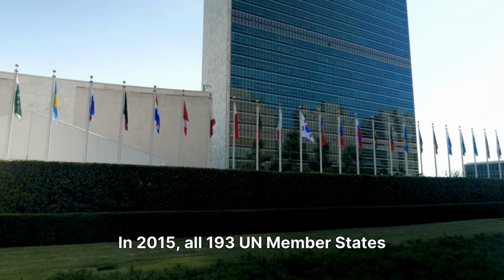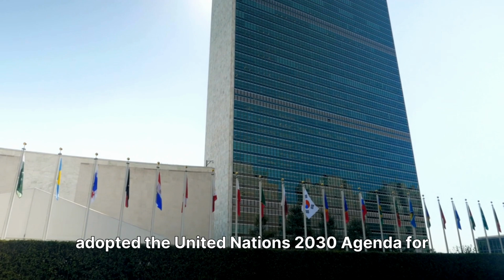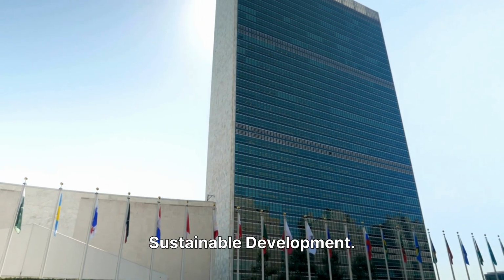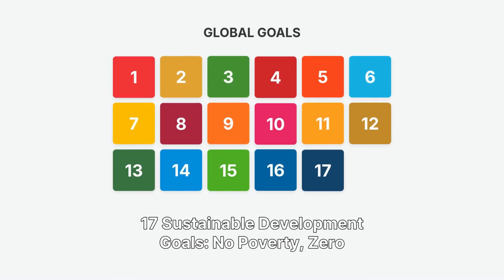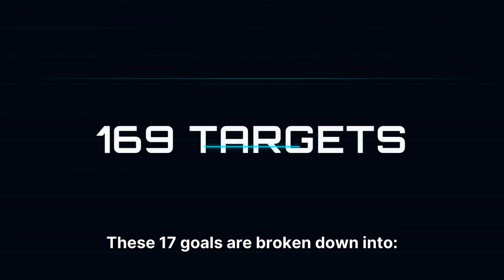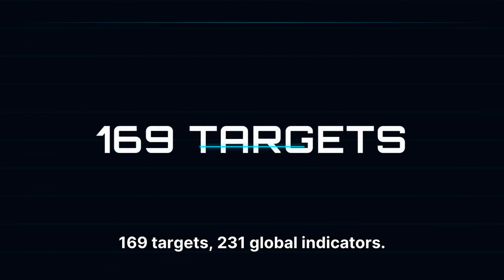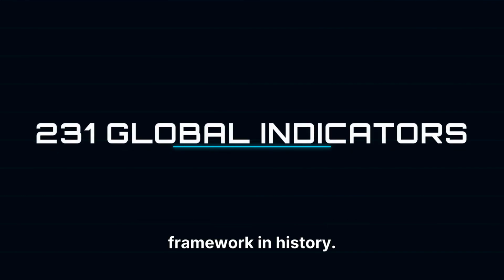Let's break it down. In 2015, all 193 UN member states adopted the United Nations 2030 Agenda for Sustainable Development. At the heart of this agenda are 17 Sustainable Development Goals: no poverty, zero hunger, good health, quality education, gender equality, clean water, climate action, peace and justice, and more. These 17 goals are broken down into 169 targets and 231 global indicators. Together, they form the most comprehensive development framework in history.